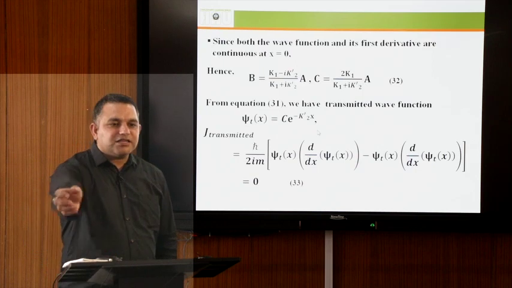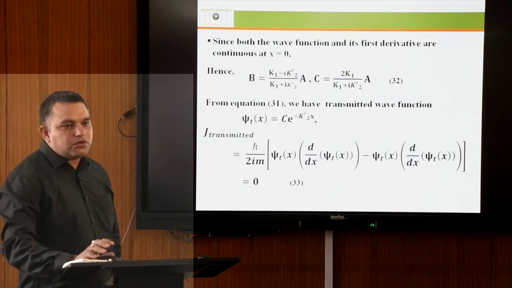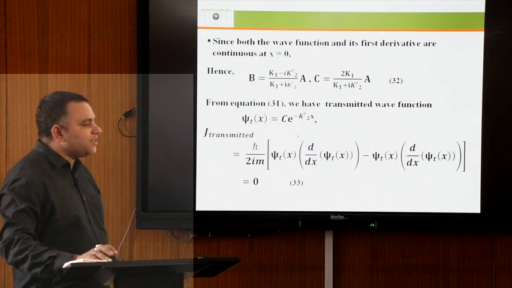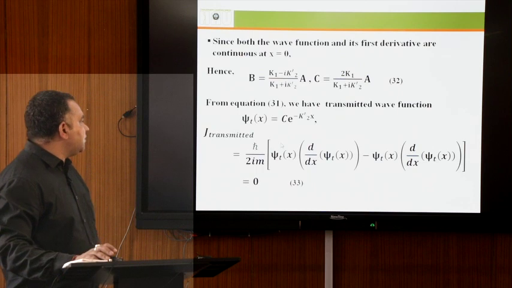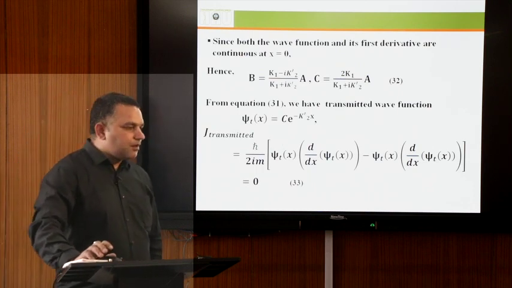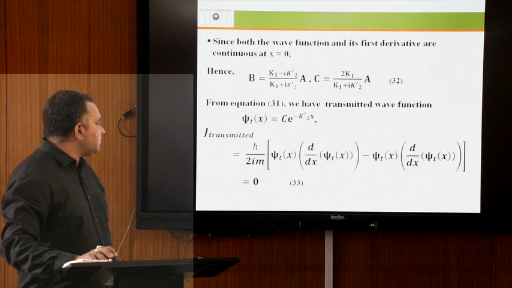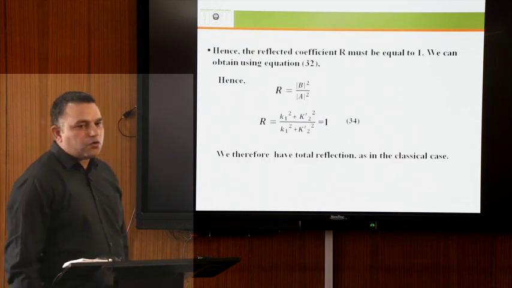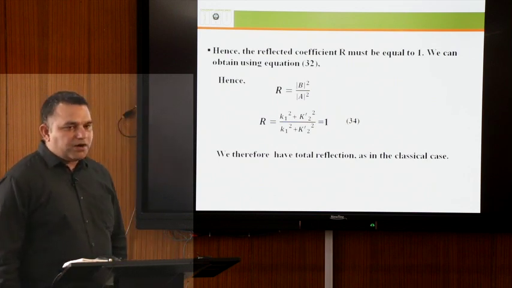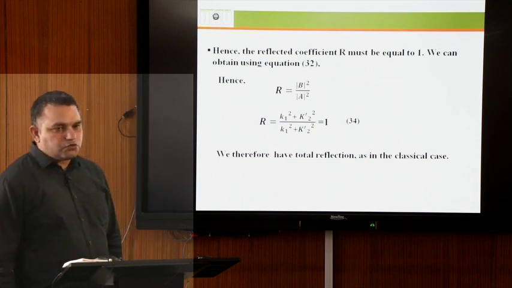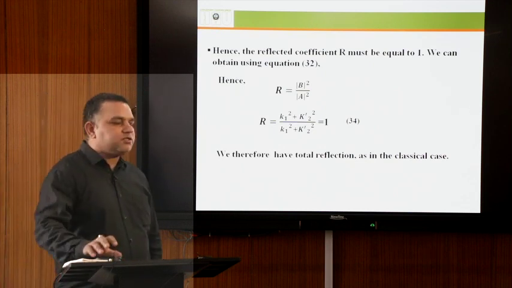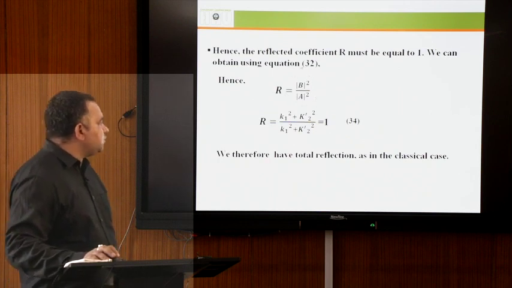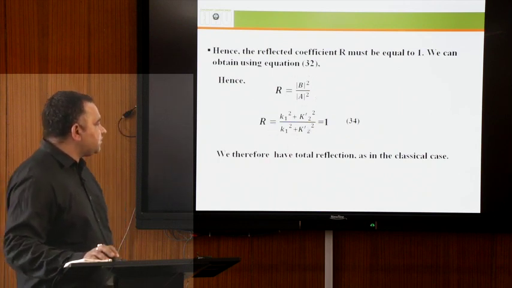Since this is a real function, psi star t x will be equal to the same value, c e to the power minus k2 prime x. Putting these values in the relationship of the current density, the transmitted current density has the value equal to 0. Hence the reflection coefficient R must be equal to 1. We can calculate using equation 32, the reflection coefficient R equal to mod of b square by mod of a square, which gives a value equal to 1.